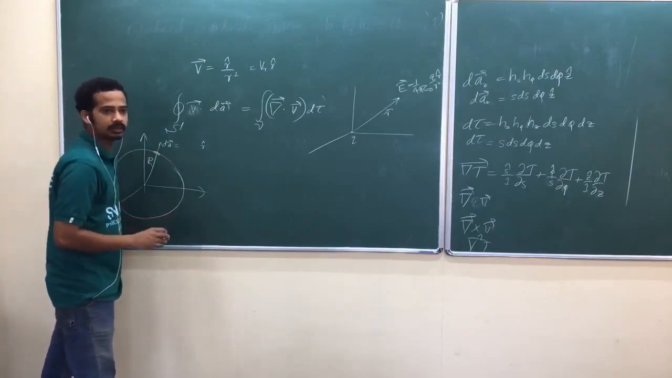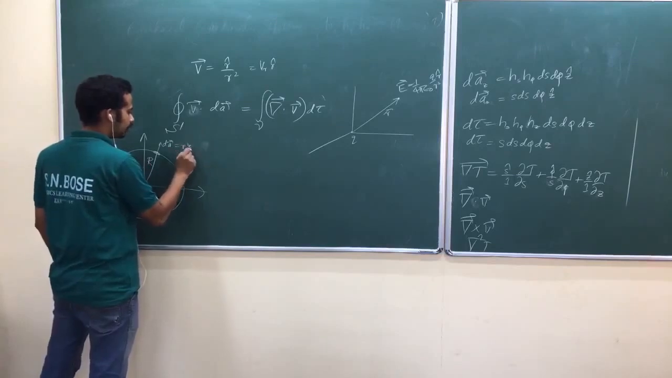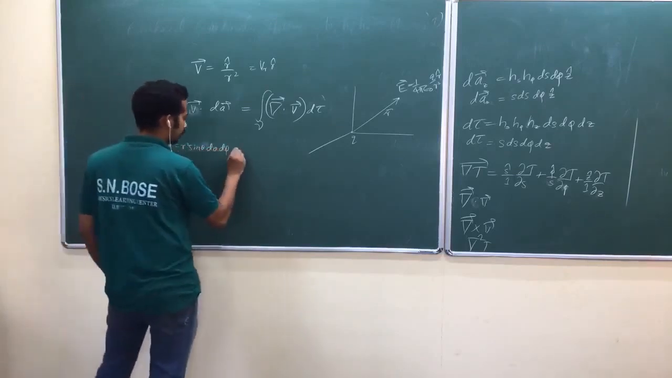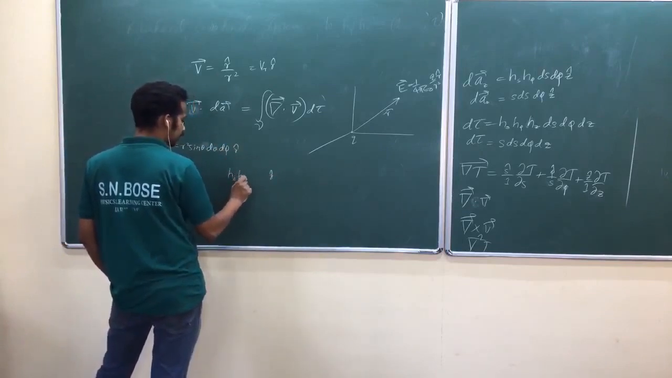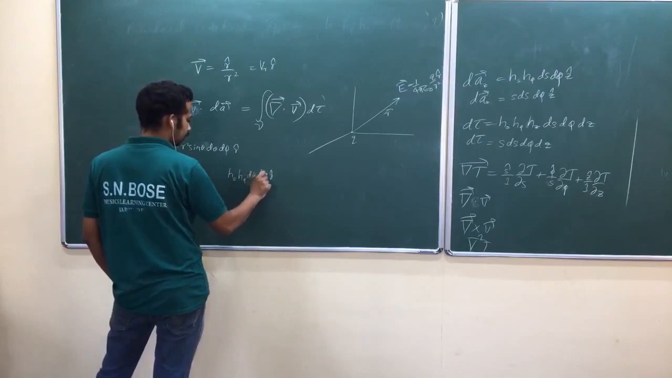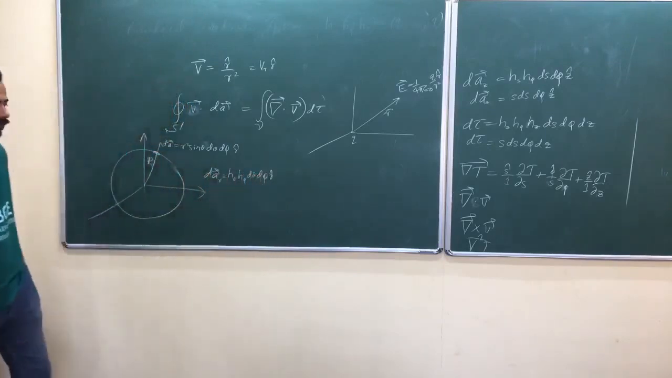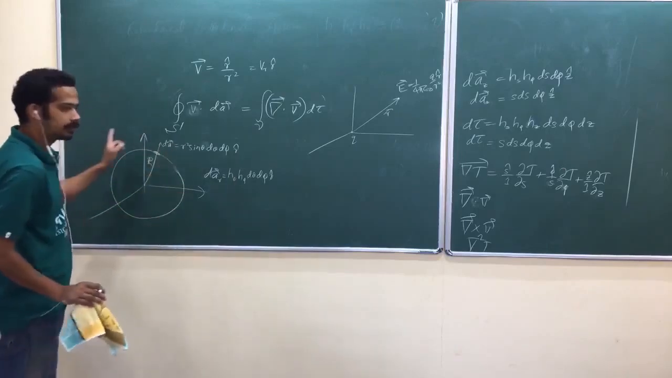r square sin theta d theta d phi. You have to remember that one. Is that okay? That is r square sin theta d theta d phi, or write r cap here, h theta h phi d theta d phi. Am I right? This is dA along r cap, isn't it?